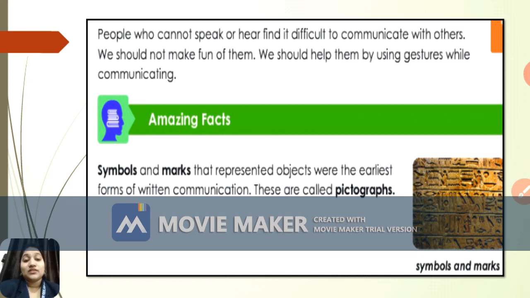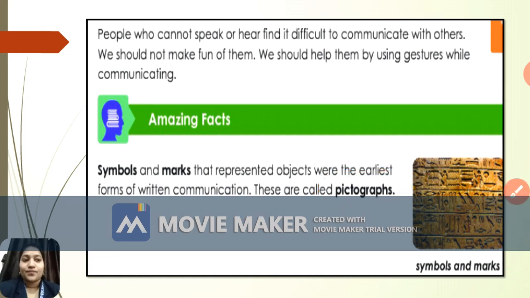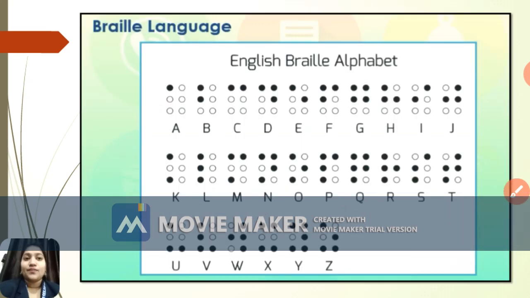And also the amazing fact of this lesson is the symbols and marks. You can see here the symbols and marks which represent objects were the earlier forms of written communication. Which form? Written communication. And this is called pictographs. Okay. Now let's move ahead. This was just part of sign language.